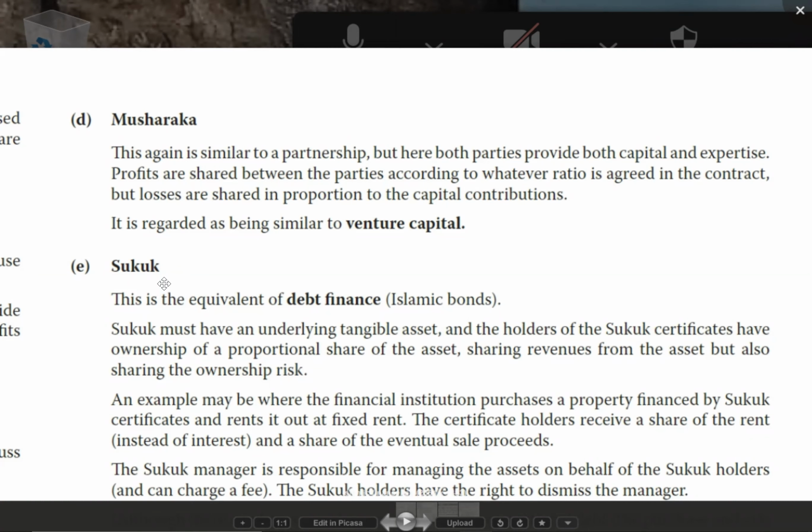But here in musharaka, both parties will provide capital as well as expertise. So we are like equal partners. Profits are shared between the parties according to whatever ratio is agreed in the contract, so whatever was agreed in the partnership deed, we share profits in that ratio. But losses are shared in the proportion of capital contributed.